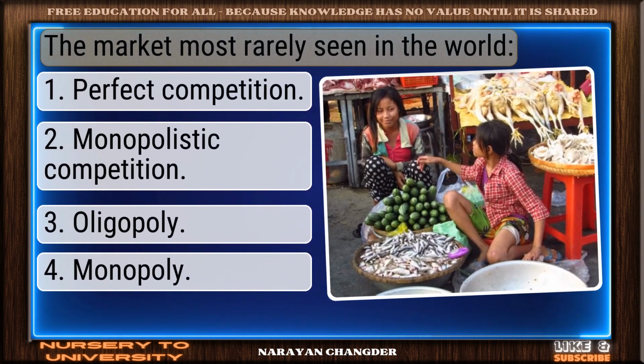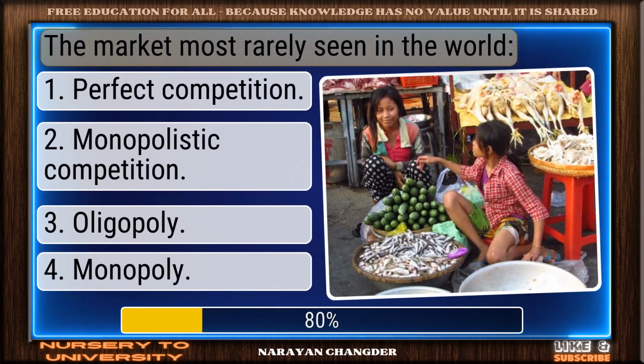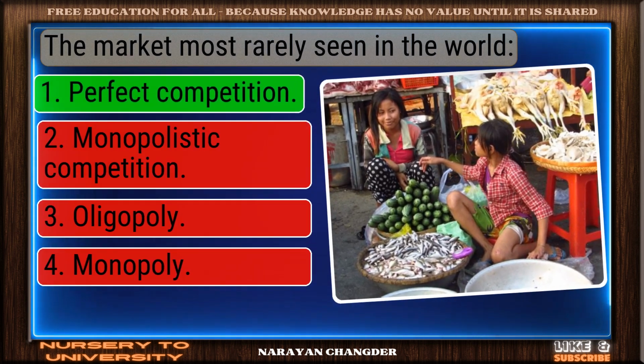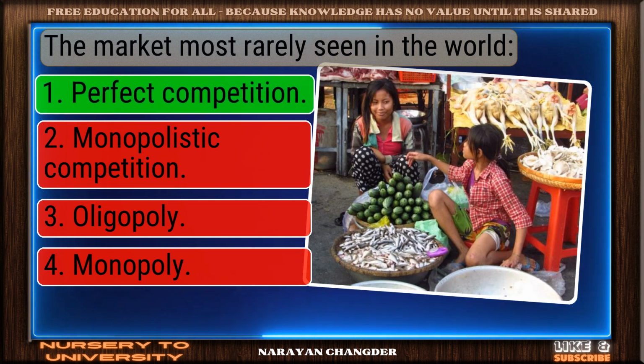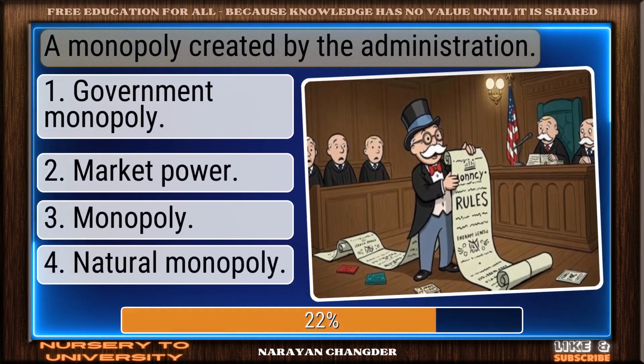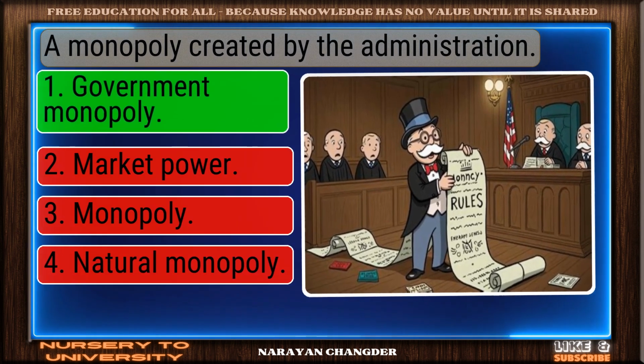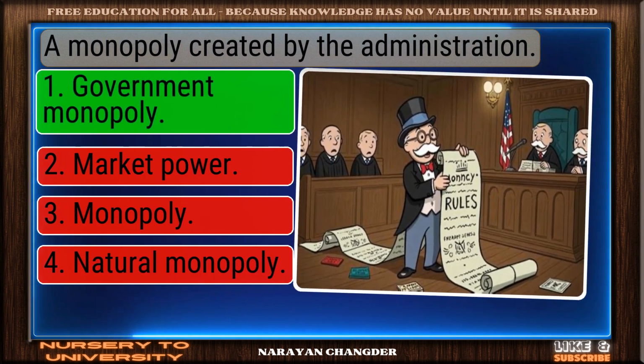The market most rarely seen in the world. Nicely done. Perfect competition is a solid answer. A monopoly created by the administration. Perfect. Government monopoly is the correct choice.